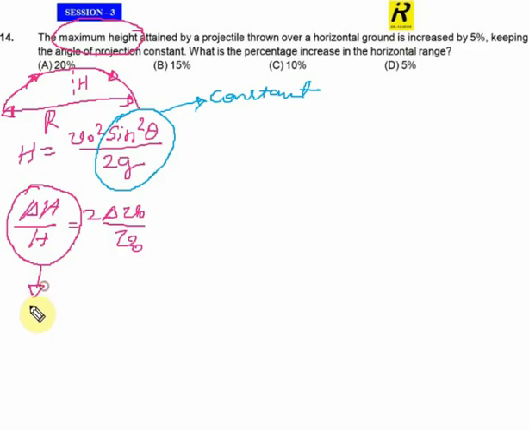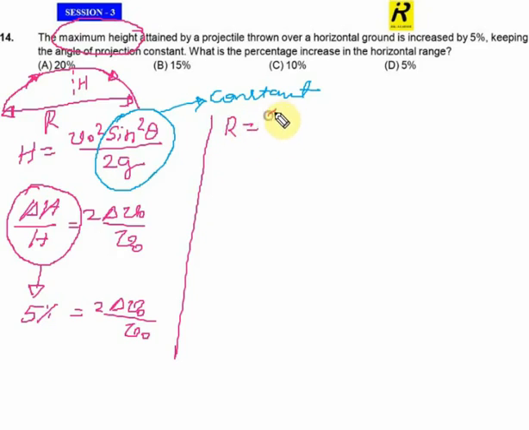So this is 5%. So 5% is equal to delta VO divided by VO. Let me keep this part of the solution here. Now let me think over the expression for range R, which is given by VO square sine 2 theta divided by g. The sine 2 theta divided by g is one more time a constant.